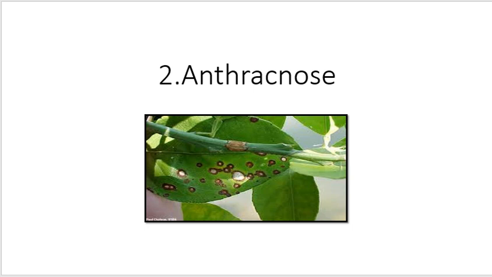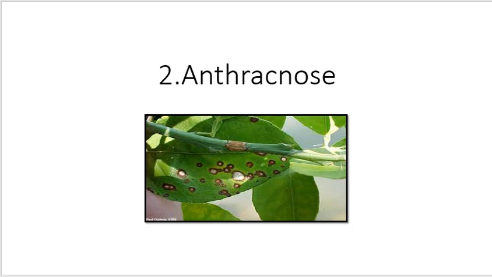Gum formation occurs on the affected stem. Black dot-like acervuli appear in large numbers. Causal fungus: it is caused by Colletotrichum gloeosporioides. Epidemiology: it causes decline of acid lime trees in North India. Deficiency of nitrogen and unfavorable soil conditions make the plant weak and susceptible to the disease.